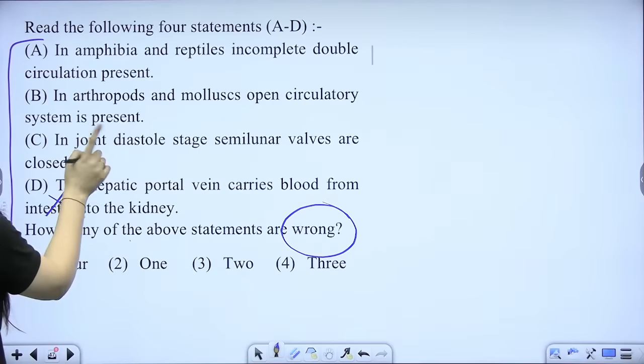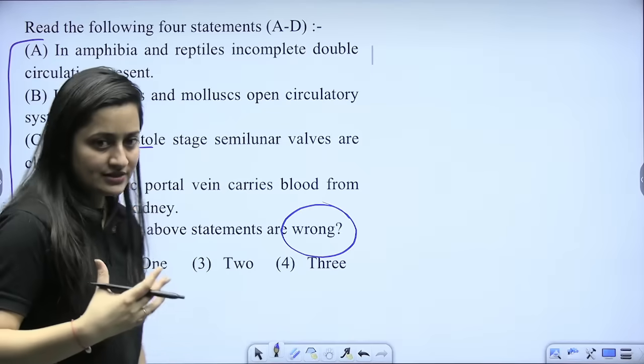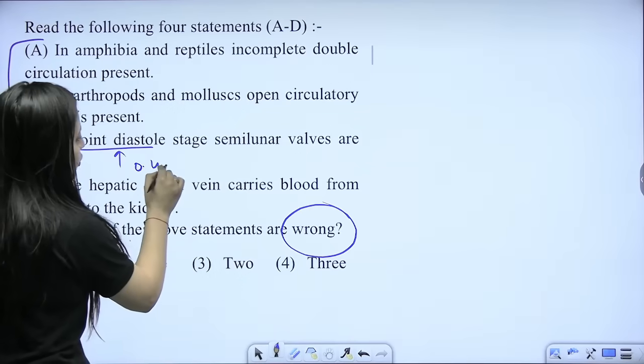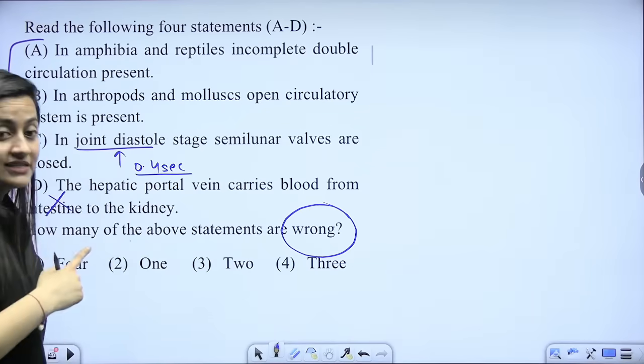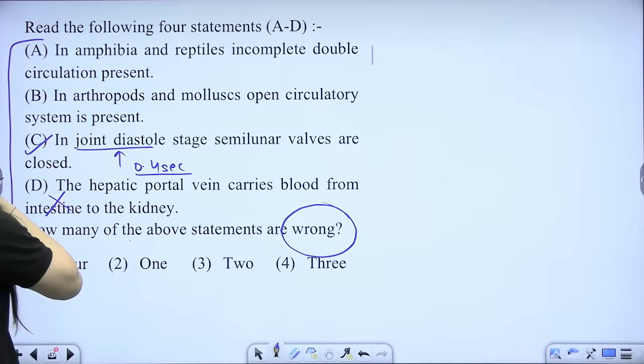The joint diastole stage, right? Joint diastole, where the complete relaxation is there. So I believe you remember 0.4 second is the duration. If you remember, very good. Otherwise, this is important. Semilunar valves are closed. That is true. So your bicuspid, tricuspid are open.